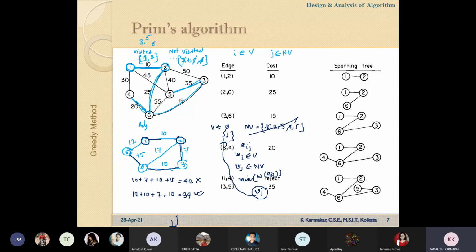We can prove it. The proof is not in your syllabus. You can understand that it will never form any cycle, but we can prove it.